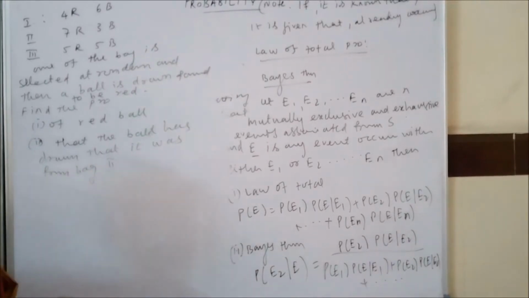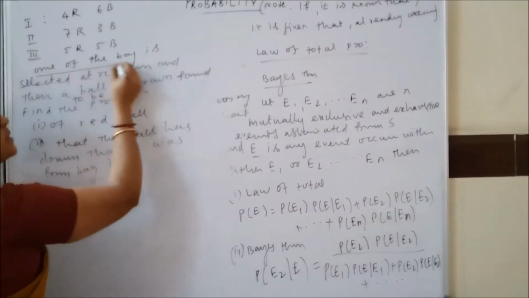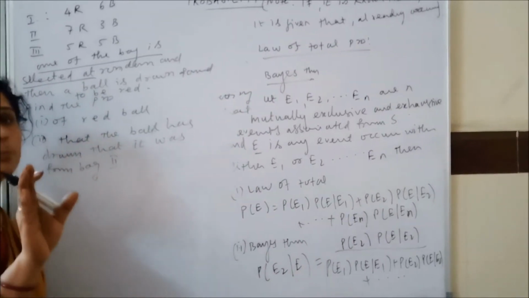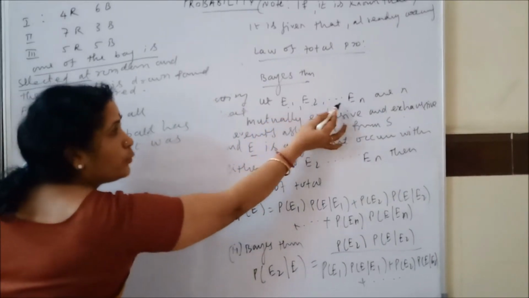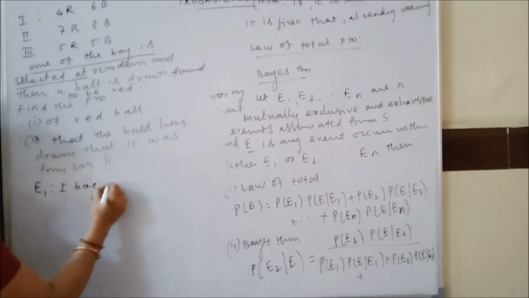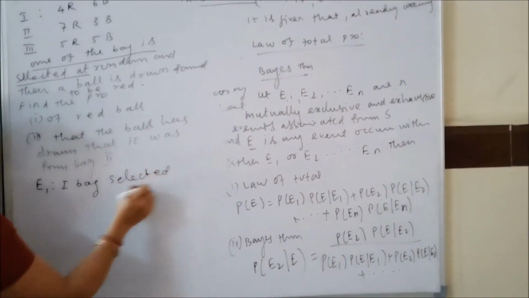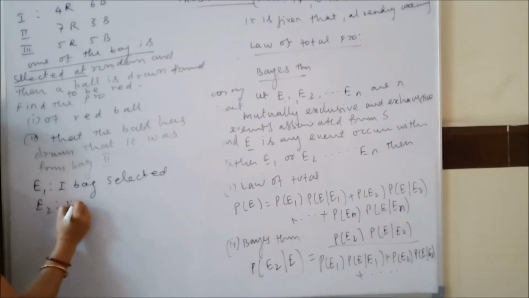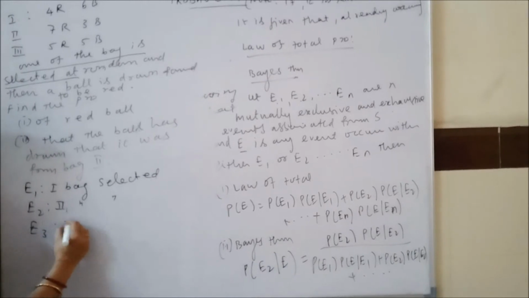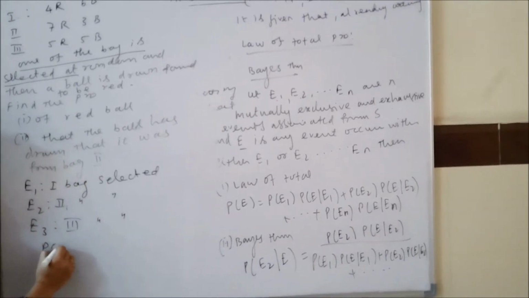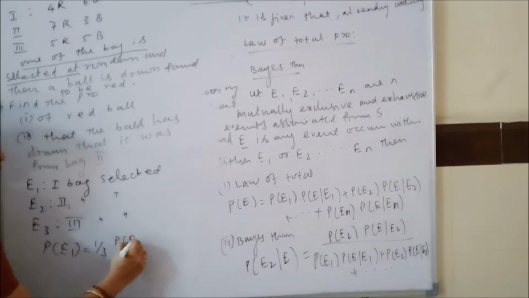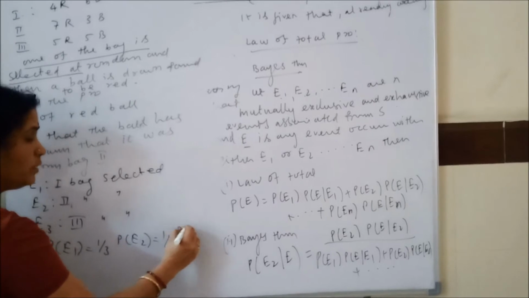Now see, what is the question? There are 3 bags. One of the bags is chosen at random. First you have to select the bag. Those are the particular events, E1, E2, E3. E1 is the first bag selected. E2 is the second bag selected. There are 3 chances I have. E3 is the third bag selected. Now what is the probability of E1? Out of 3 I am selecting 1, so probability of E1 is 1 by 3. Probability of E2 is 1 by 3, and probability of E3 is 1 by 3.